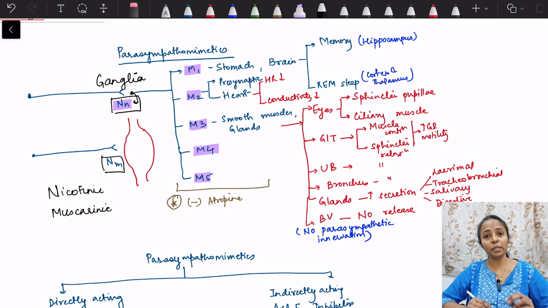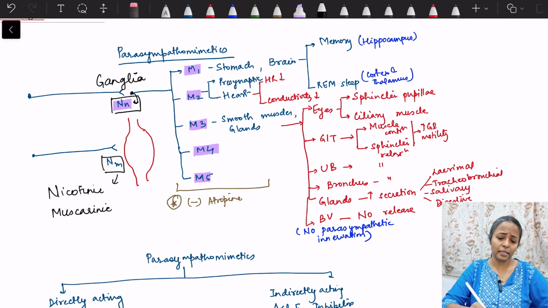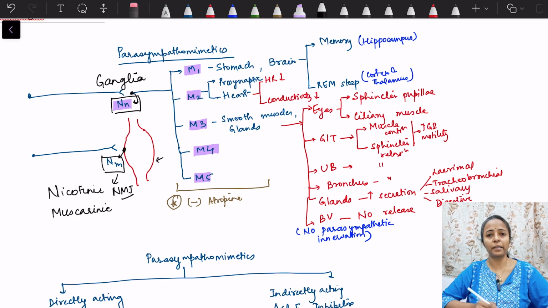Even in the sympathetic system, the preganglionic neurons make contact with the postganglionic neurons. There also acetylcholine is released and it acts via NN receptors. Then NM receptors are present in the neuromuscular junction. So this is the muscle, and NM receptors are present at the motor end plate. So NN receptors are present at the ganglia, and NM receptors are present at the neuromuscular junction.